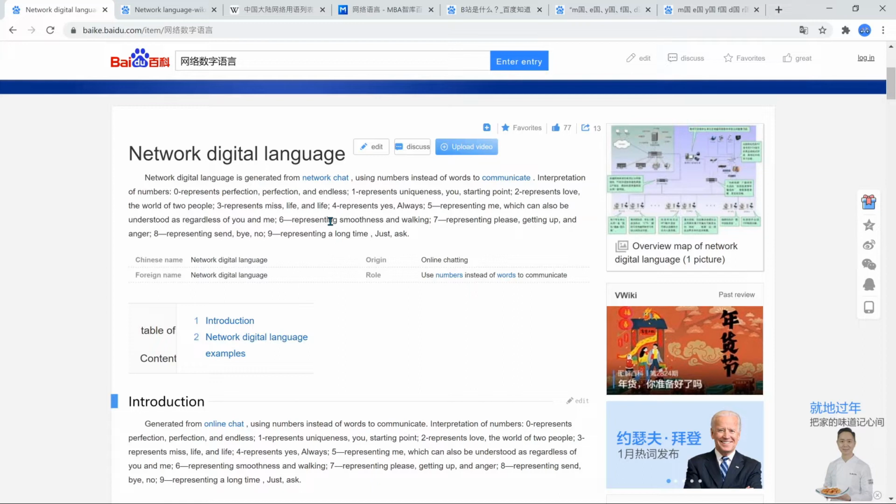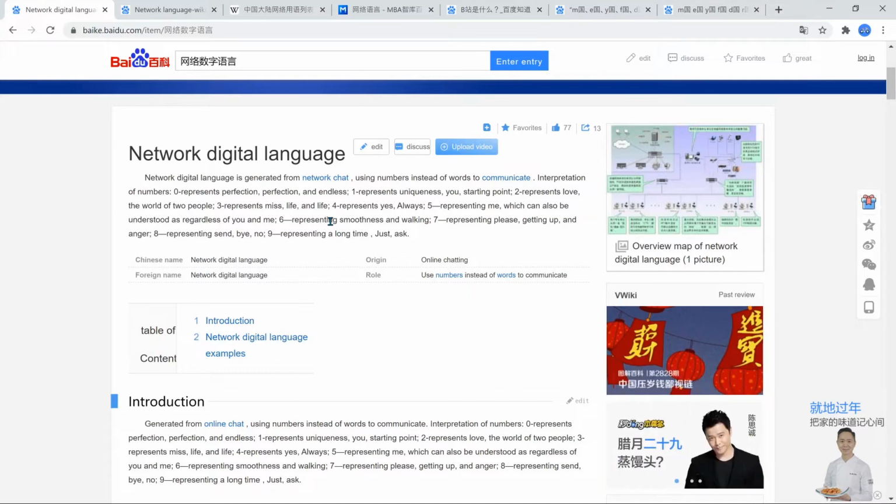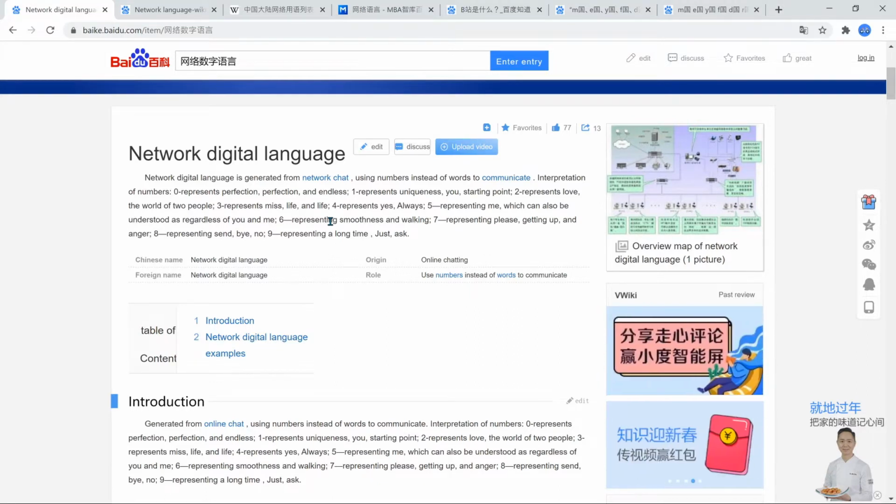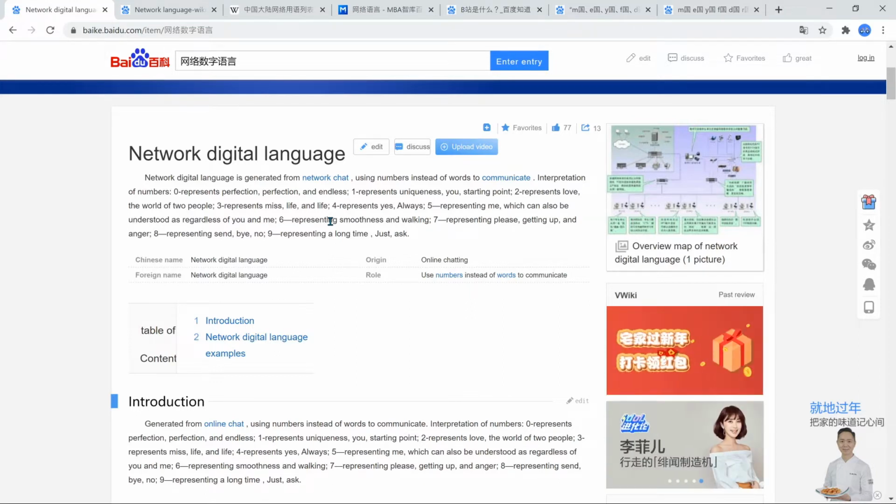5 in Chinese is 五. It's a homophone, very similar to the Chinese word wo, which is 我, and just represents I or me. 6 in Chinese is 六, and it sounds very similar to smoothness and walking, which in Chinese is liu, which also means to flow as well.